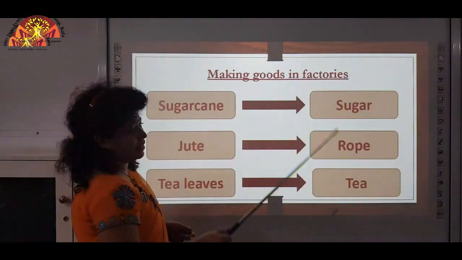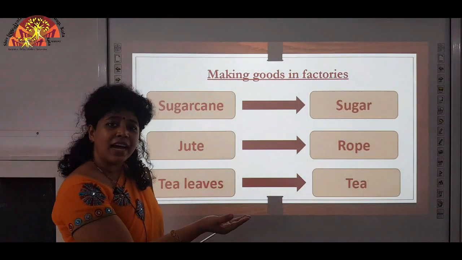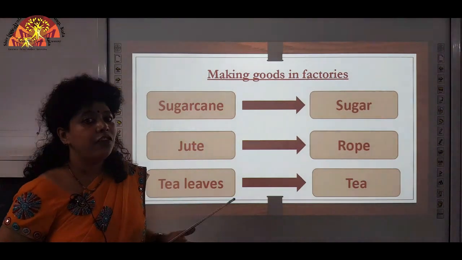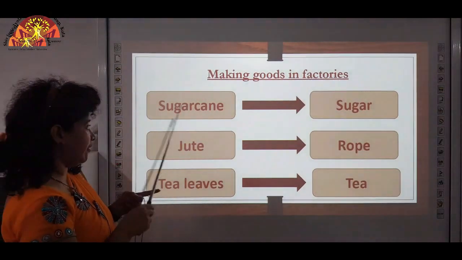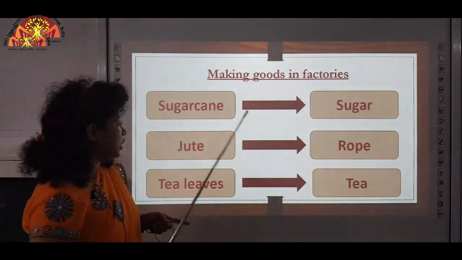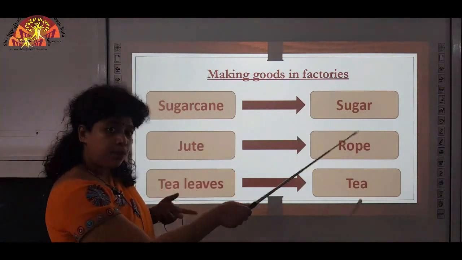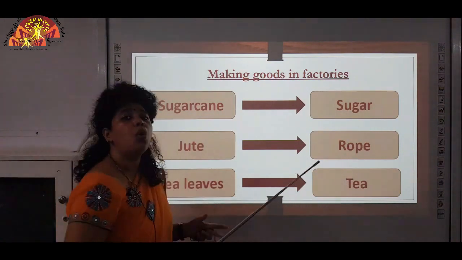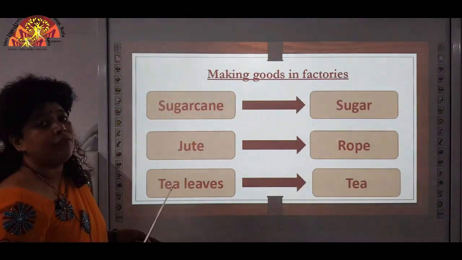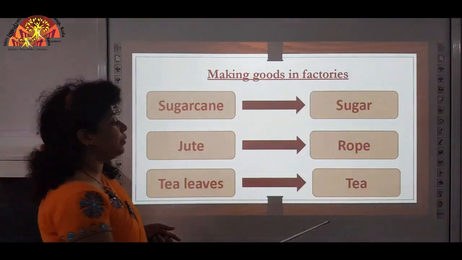Making goods in factories. There are various products of farmers that are taken to factories, they are processed and then special products are made. For example, sugarcane from the farmer goes to factories and is converted to sugar. Jute from the farmer goes to the factory, it gets processed and rope is made. Rope means rassi, rassi ko rope bulate hain. Tea leaves from the farmer go to the factory where they are processed and you get tea from there.